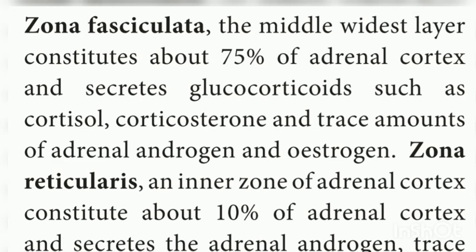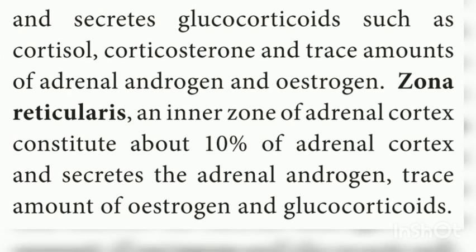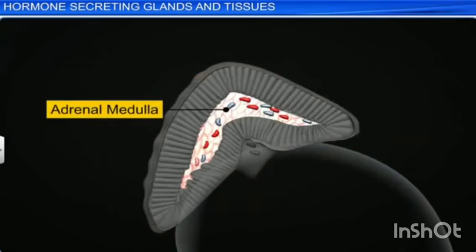Zona reticularis, an inner zone of the adrenal cortex, constitutes 10% of adrenal cortex and it secretes adrenal androgen, trace amounts of estrogen and glucocorticoids. So it may be asked in a 3 mark question, what are the 3 distinct zones of adrenal cortex and write its functions. Next is the adrenal medulla.